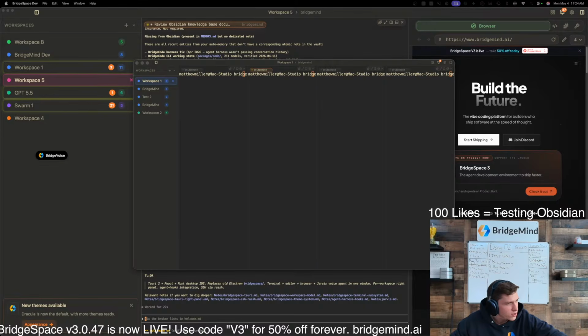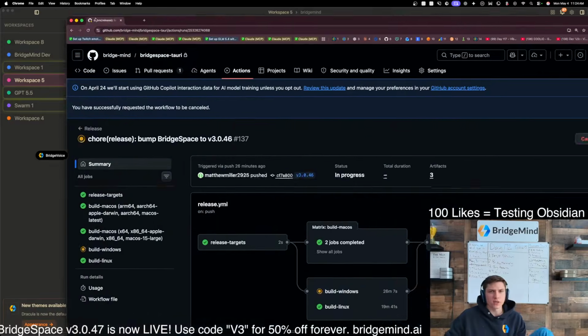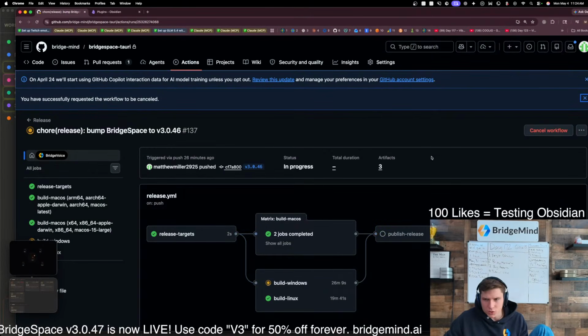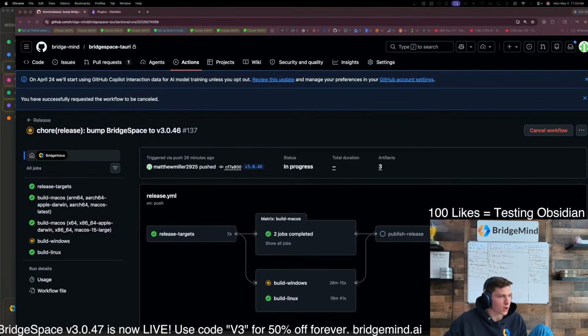Okay, hold on. It's releasing now. Let's cancel. Okay, I did just cancel the workflow. So I had a workflow to push out the latest version, but because there was a bug, I just clicked cancel to fix that, because I don't want a bug there.